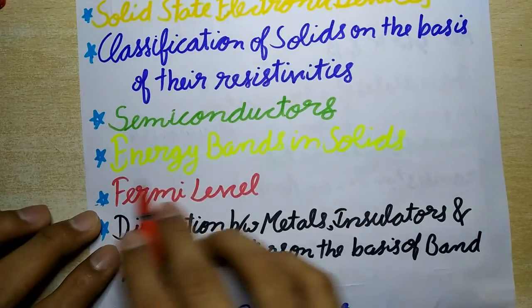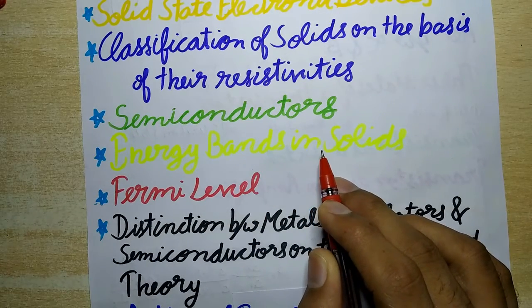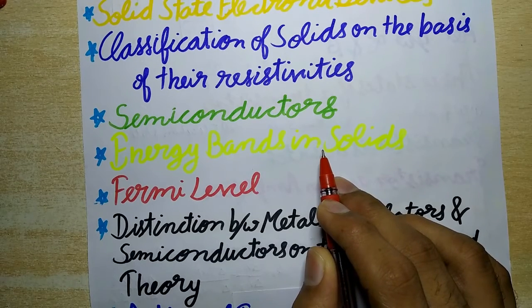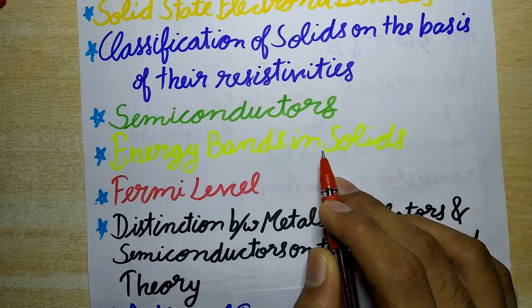Now next is energy bands in solids. So in an isolated atom, the electrons occupy well-defined discrete energy levels, but due to interatomic interactions in a crystal, the electrons of outer shells are forced to have energies different from those in isolated atoms. So each energy level splits into a number of energy levels, forming a continuous band.